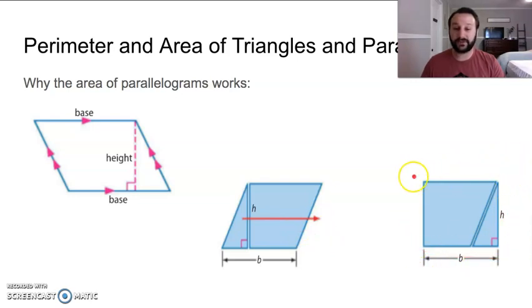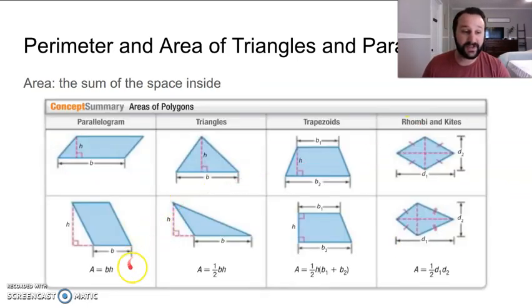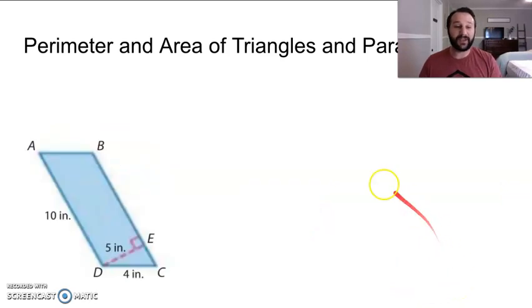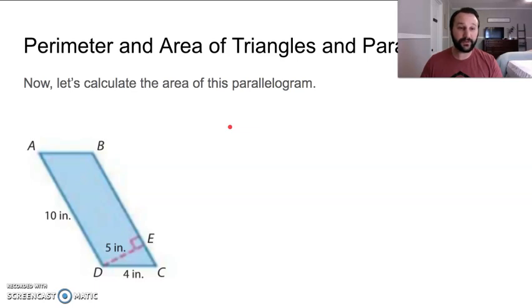Or rather, it makes a nice little rectangle right here. It's easy to calculate the area of a rectangle. You probably remember that. That's pretty much the same as this right here. Area equals base times height. That's pretty much the same way that you calculated the area of a rectangle way back in elementary school as well. So kind of just working with that same thing. So let's come back here. We'll calculate the area of this parallelogram.